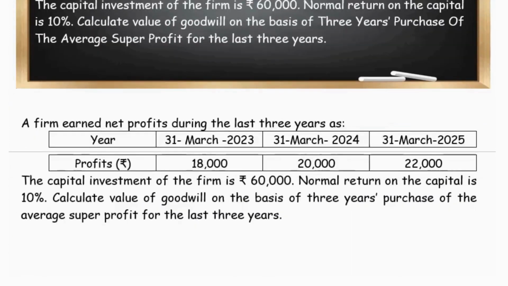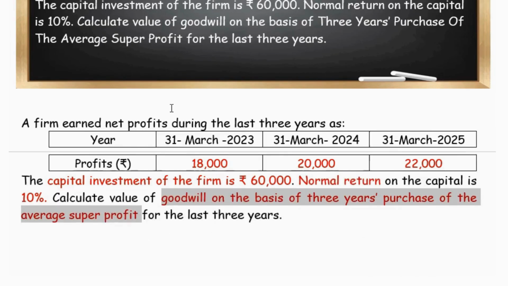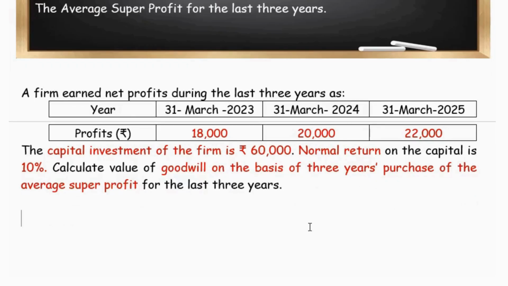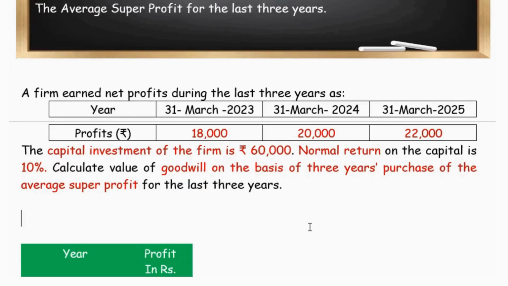In this question we are given the profit details for 3 years, and the capital invested in the business is rupees 60,000. The firm's expectation is 10%. That is, the firm is expecting to get a normal return of 10%. In this situation, we are asked to calculate the value of goodwill on 3 years purchase of the super profit. So we will work out the goodwill based on the super profit method.